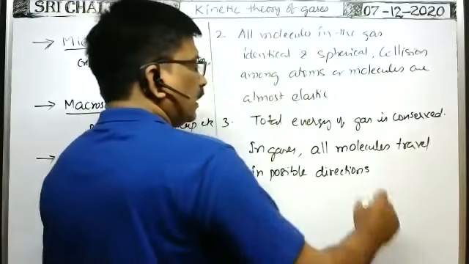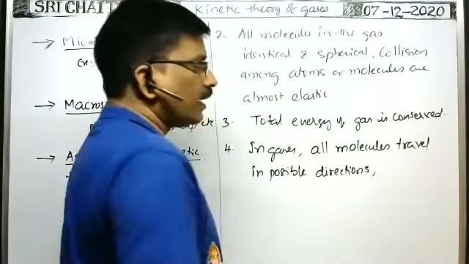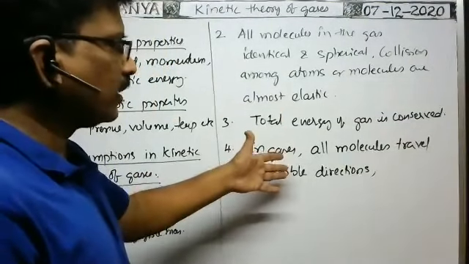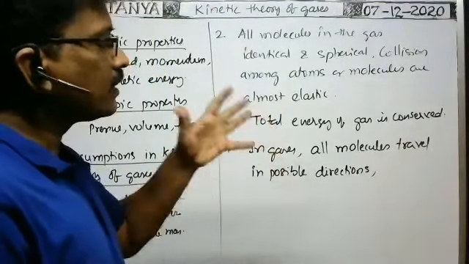As the molecules travel in different directions, they are having different velocities also.